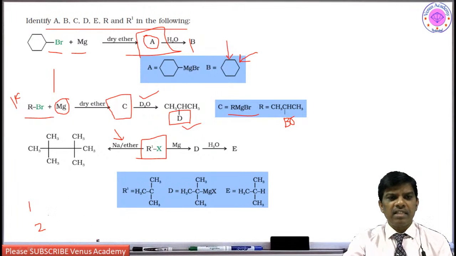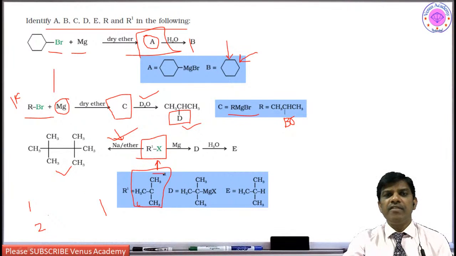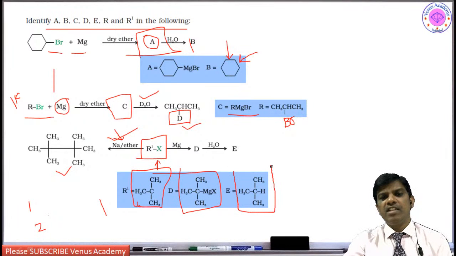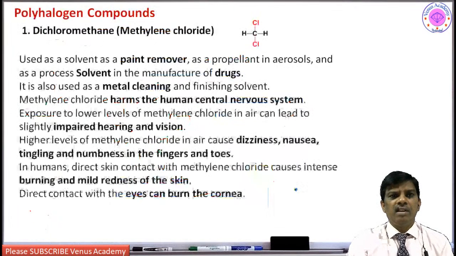So here what is the reaction? Please concentrate, students. Here what they have taken, though it is tertiary alkyl halide, it is going to undergo Wurtz reaction. This is tertiary alkyl halide, tertiary butyl. If it is bromo, it is tertiary butyl bromide. It is undergoing this reaction to give this product. When you treat it with magnesium, yes, tertiary butyl magnesium halide is going to be formed, and upon hydrolysis you are going to get tertiary butane. Yes, so this is what some of the questions.